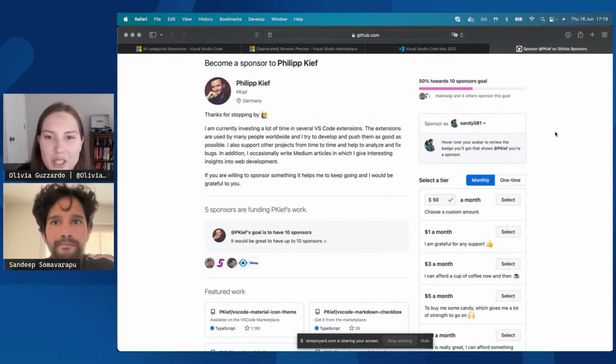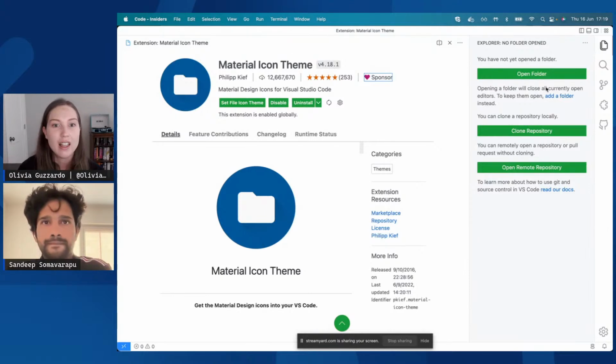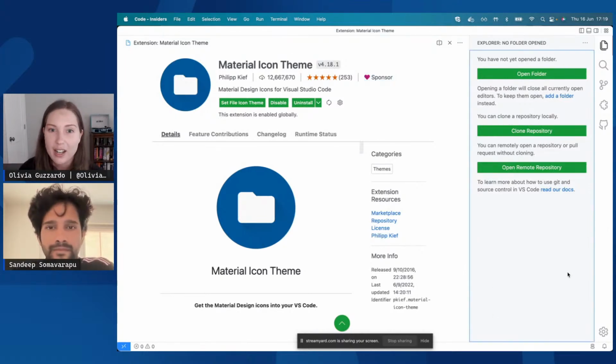Yeah, that's awesome. If you're already in the extension authoring community, you know how much work and love goes into all of these extensions. If you're not, just to give y'all a quick preview, a lot of these extensions are made in people's free time, right? It's just things that they thought would be useful. They're taking their time out of their day to get it set up and to do different feature requests that y'all asked for. So sponsoring it really goes a long way.